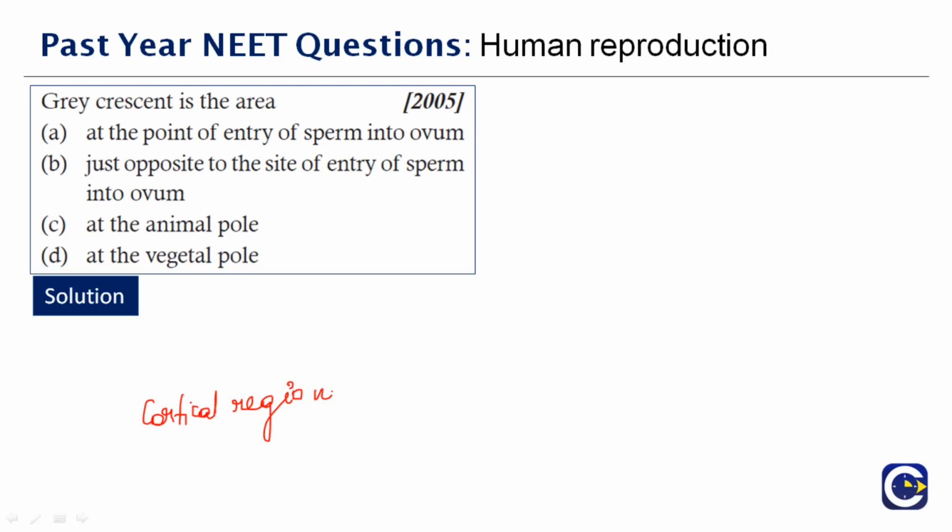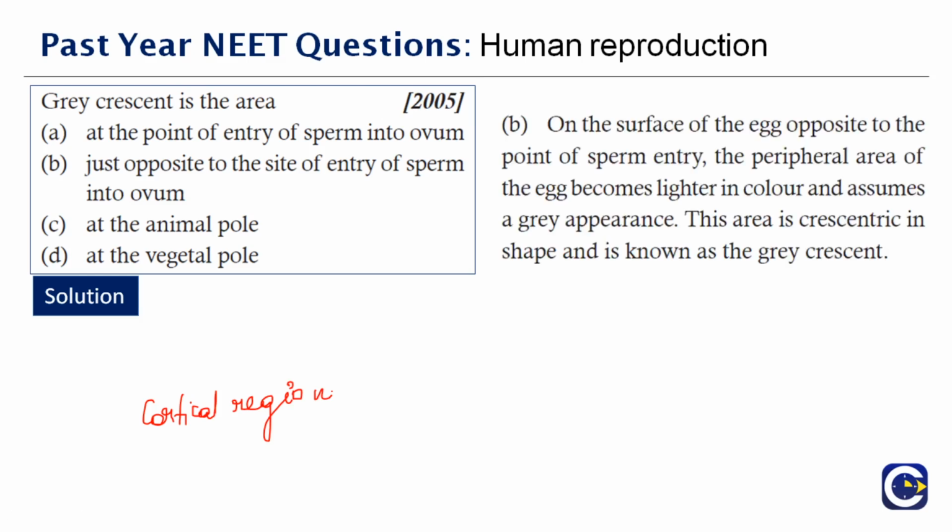On the surface of the egg opposite to the point of sperm entry, the peripheral area of the egg becomes lighter in color and assumes a gray appearance. That is why it is called gray crescent. This area is actually crescentic in shape and it is known as gray crescent. Therefore the right answer is option B.